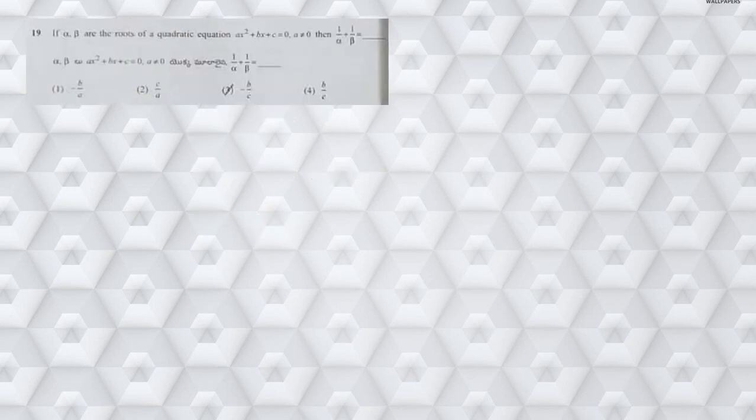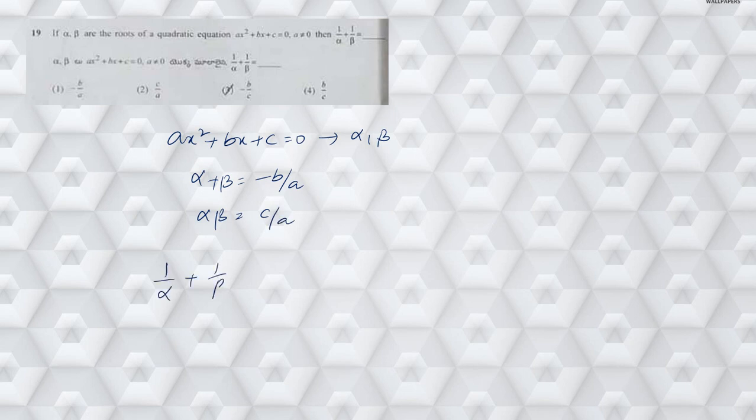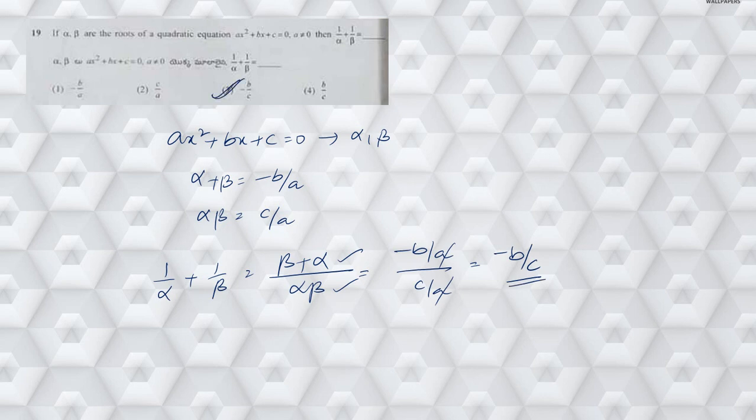If alpha beta are the roots of this quadratic equation ax square plus bx plus c is equal to 0, having the roots as alpha comma beta, from this I can directly write sum of roots is equal to minus b by a and the product of roots alpha into beta is equal to c by a. Now it is asking you to find the value of 1 by alpha plus 1 by beta. Taking the LCM, alpha beta is the LCM, then I am going to have sum of roots by product of roots, which is minus b by a by c by a. So clearly the denominator a will get cancelled. Hence the answer is minus b by c.